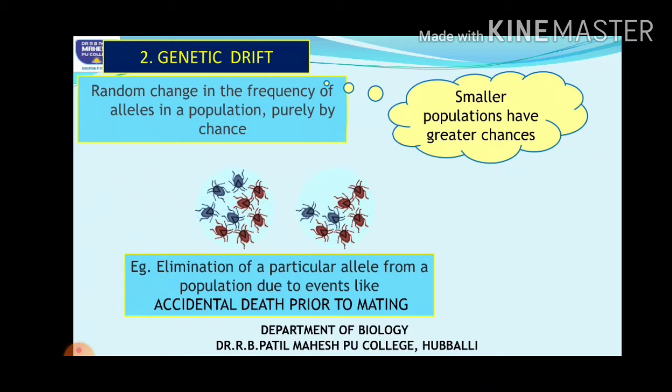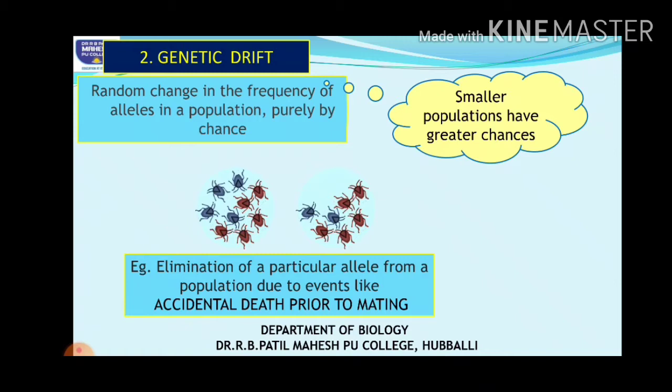So now what about the gene frequency of the white butterflies? Has it changed? No, because the reduction is very negligible. Might be a variation in 0 points might occur. So that doesn't affect the population much, right? So this is in a larger population. Now what happens in a smaller population?